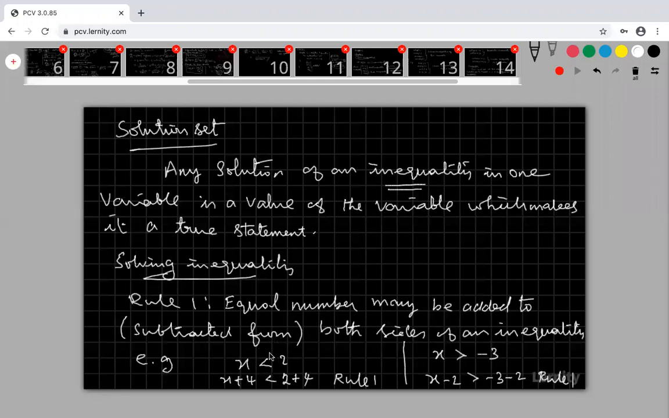sides of the inequality. This is my inequality, both sides I am adding 4. This is by rule 1. I can add 4 to both sides. This is true. Okay, suppose x is greater than minus 3. I can subtract minus 2 from both sides. That is also true. Both are the same: x is greater than minus 3, or x minus 2 is greater than minus 3 minus 2. Both are the same, giving the same meaning. This is also my rule 1. Okay.